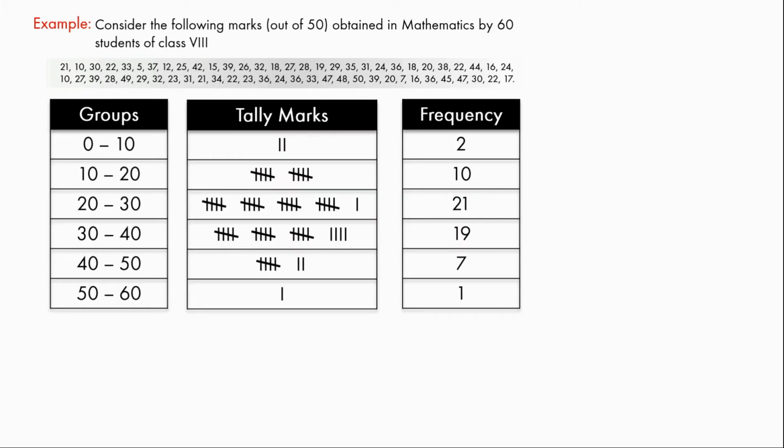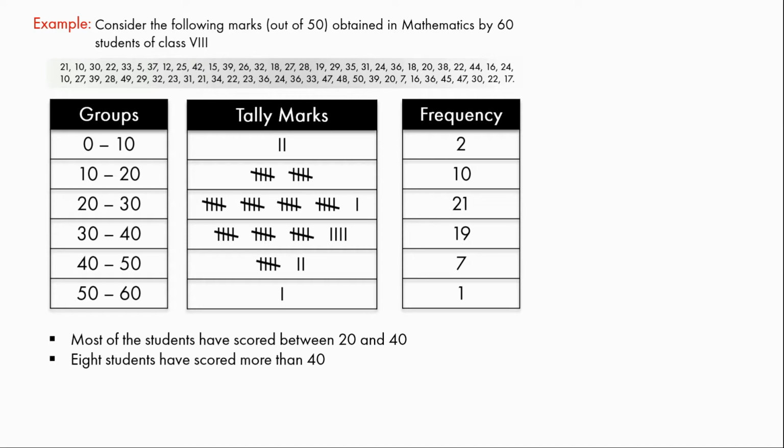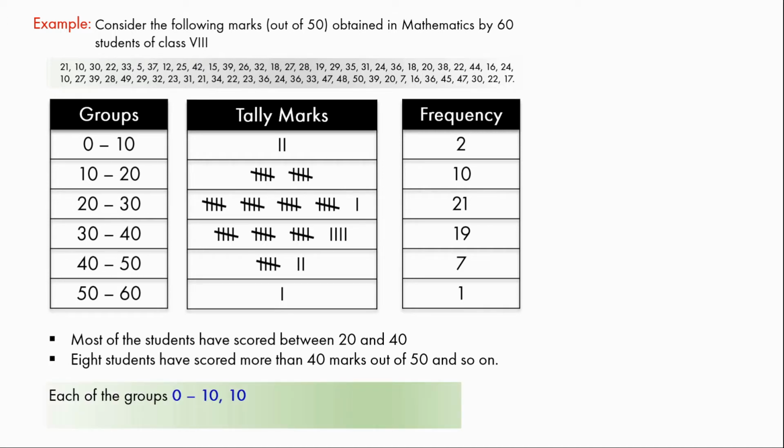From the previous example, if we observe the frequency distribution table, it is easy to see that most of the students have scored between 20 and 40. 8 students have scored more than 40 marks out of 50 and so on. Here, each of the groups 0 to 10, 10 to 20, 20 to 30, etc. is called a class interval or briefly a class.